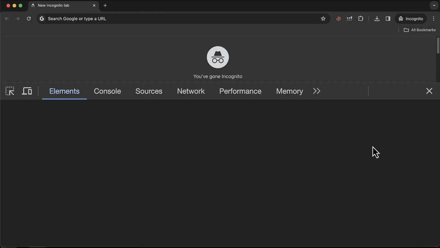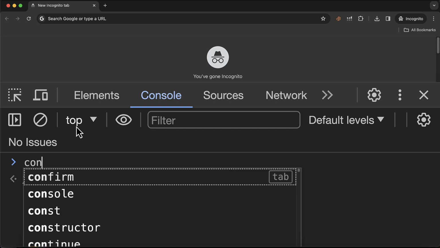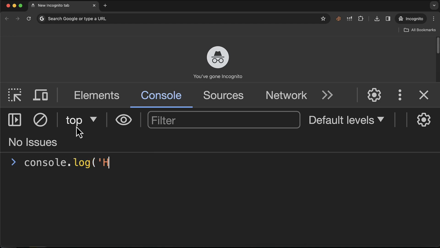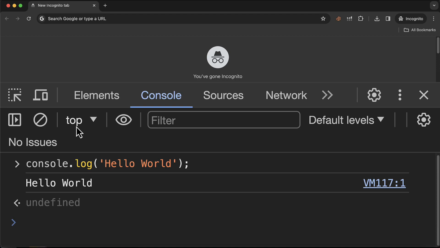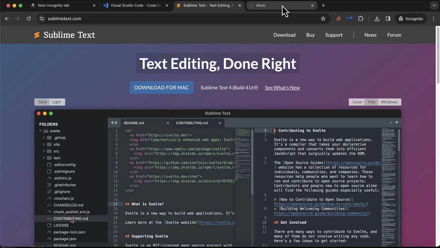As always, make sure you're doing everything what I am doing. So open Chrome, click somewhere empty and go to inspect. Now Chrome Developer Tools will open where you select the console tab. This is your JavaScript console, and here you can write any valid JavaScript code. So type console.log, then a single quote, then write hello world. Close it with another single quote, close the parentheses and add a semicolon at the end. Now press enter and you can see the hello world message on the console. We don't make real-world applications like this, but this is just a demo that JavaScript runs in the browser.